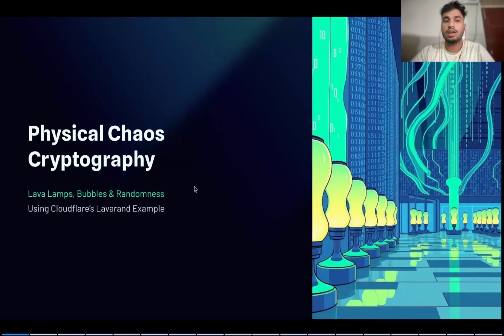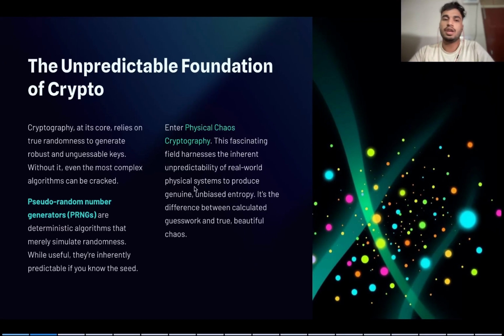Hello everyone. Let us look into physical chaos in cryptography. This is one of the most important topics in cryptography. We are going to basically look into lava lamps and bubble tubes for this mainly. Why do we need an unpredictable foundation for cryptography?